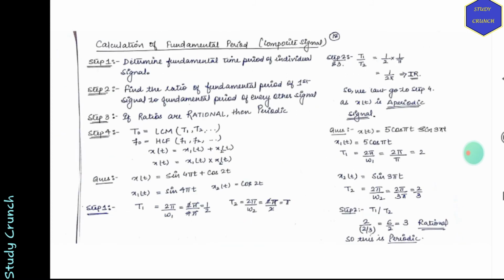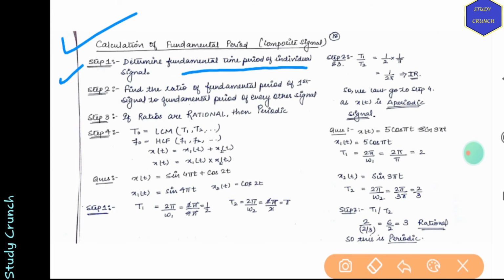Next, we have the calculation of fundamental time period for a composite signal. These are a few steps you have to remember, and from this you can solve every question very easily. The first step is to determine the fundamental time period of each individual signal, right? Even if we have more than two signals or even a single signal, we have to find the fundamental time period.